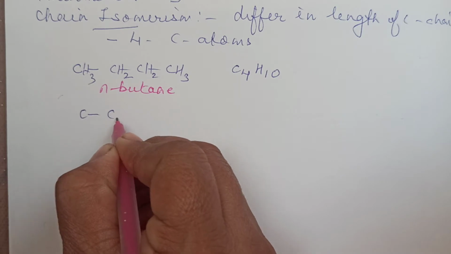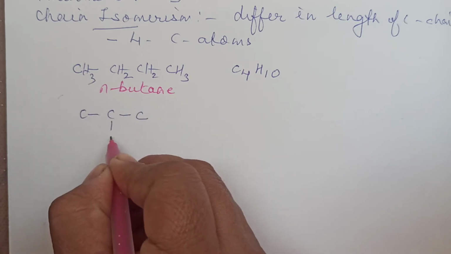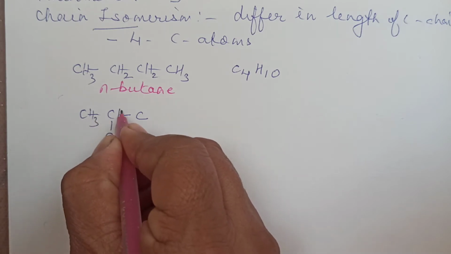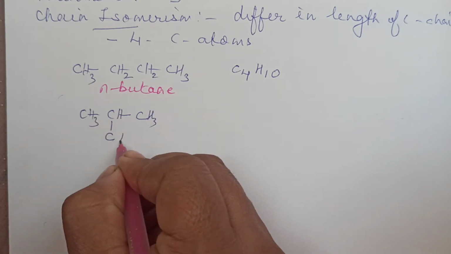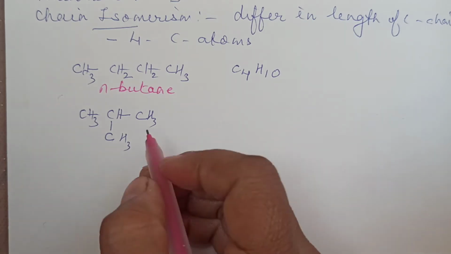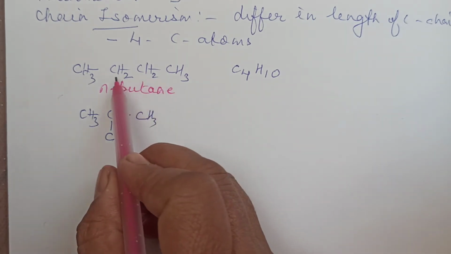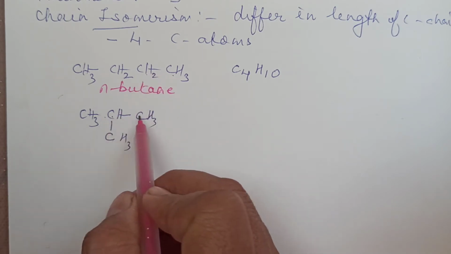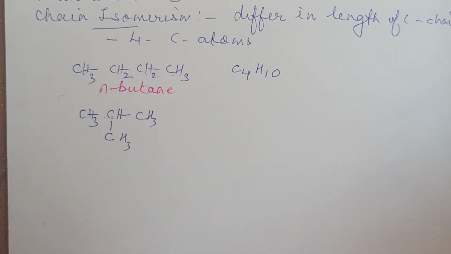I may also write this as 3 carbon atom length and put 1 carbon atom as a branch. So I can complete this as CH3, CH, CH3 and CH3. Just mind it, the carbon atoms which are at the end will have H3, which are in between 2 carbon atoms will be H2, which are in between 3 carbon atoms will be H, because basically you have to keep in mind that carbon atom is tetravalent.